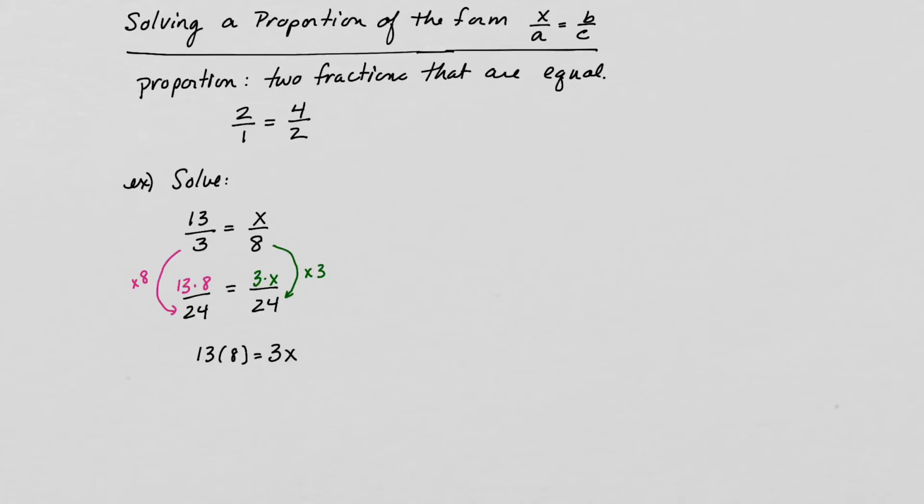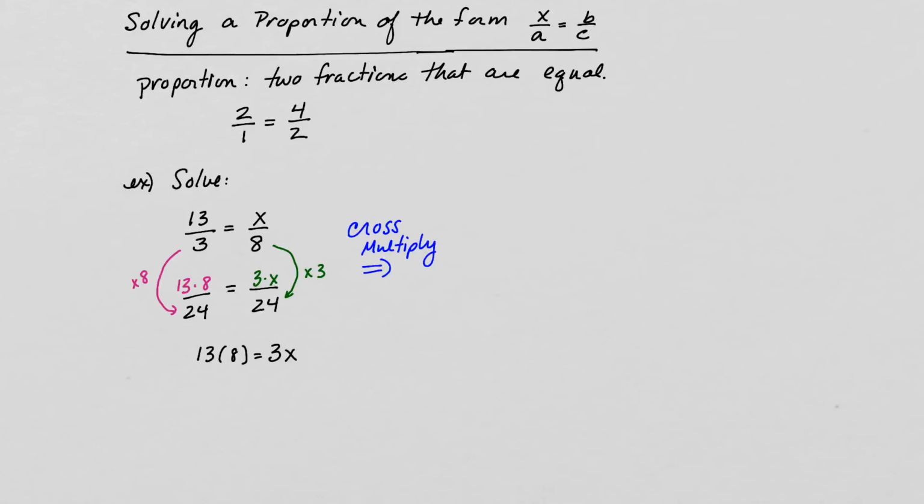Now, a lot of people don't like fractions. And so in general, in these problems, I don't have to do this middle step because if you notice 13 times 8 and 3 times x, it just came from cross multiplying. So when you have a proportion, really the easier way to get here is to cross multiply. And so that's usually how we're going to solve these problems.